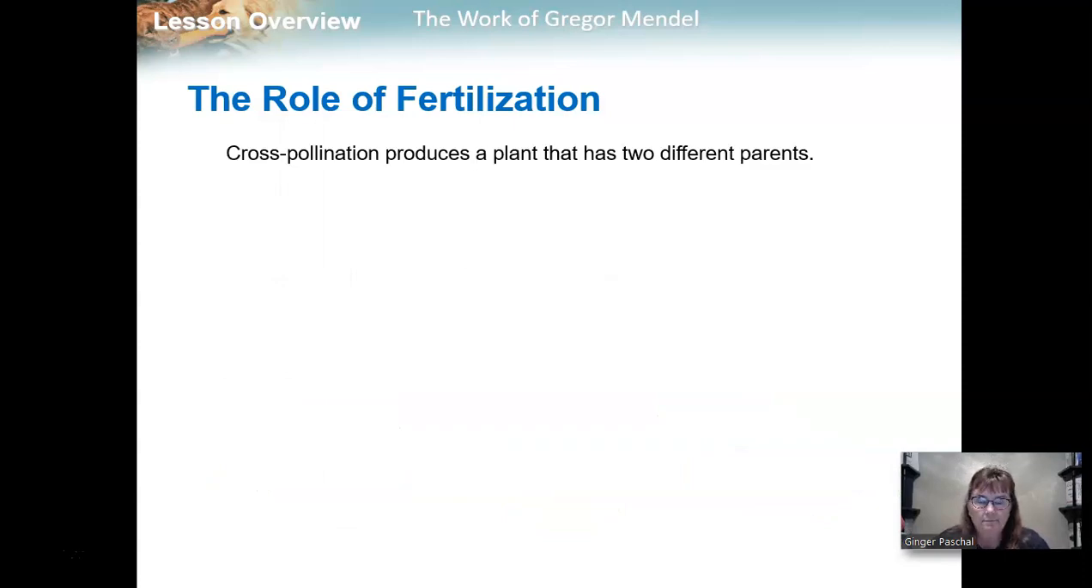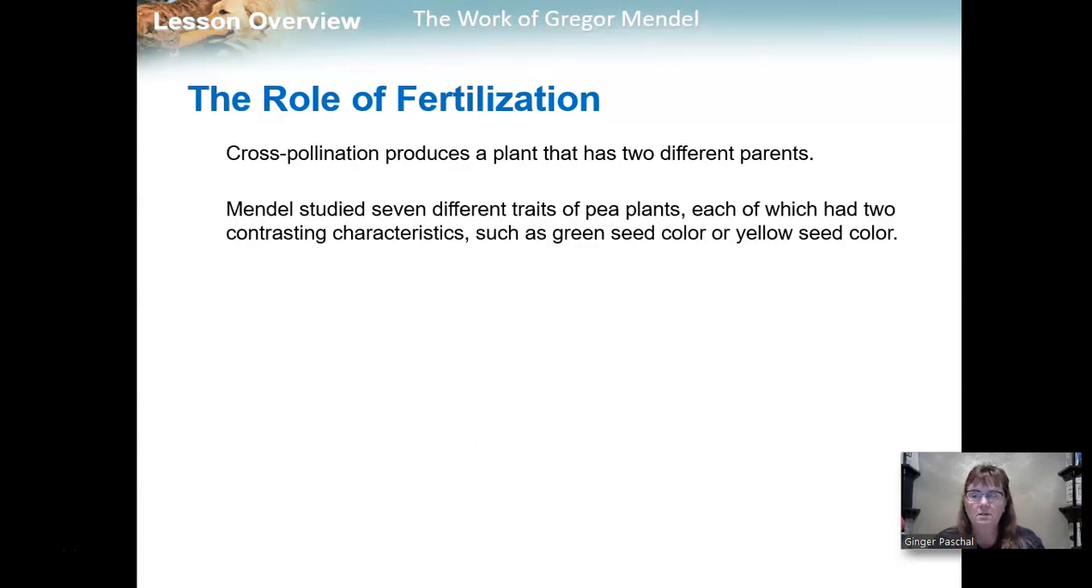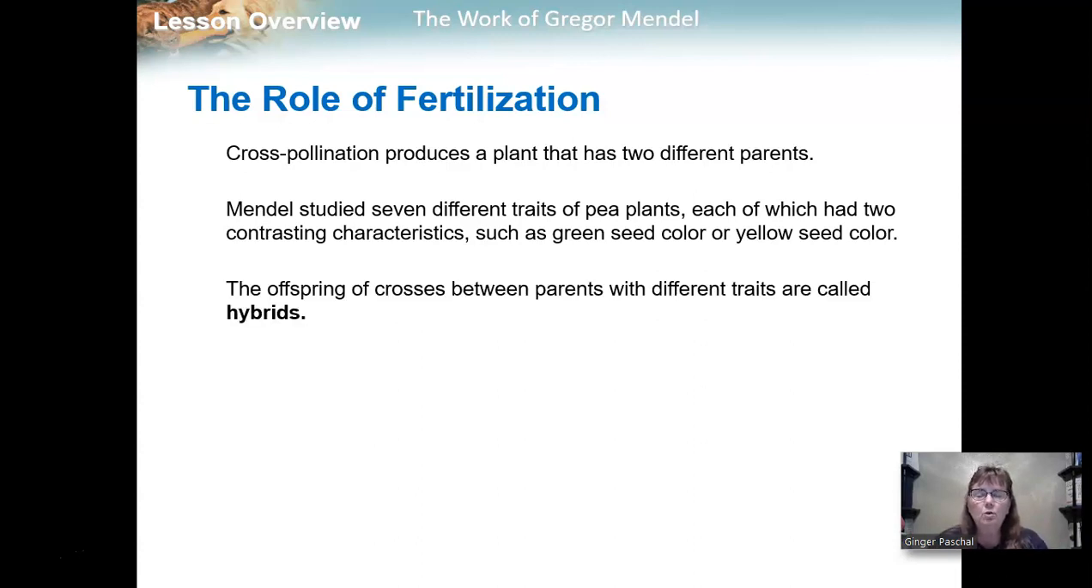Then he had to wait until he got seeds. Then he had to take those seeds and plant them in the ground. Then he had to wait for those plants in the ground to grow up in order for him to see his results. His cross-pollination produced a plant that had two different parents. So Mendel studied 7 different traits of pea plants, each of which had 2 contrasting characteristics. For example, he studied seed color, and the seeds were either green or yellow, and he had 7 characteristics that worked very much in the same way. The offspring of the crosses between the 2 different plants with different traits are called hybrids.